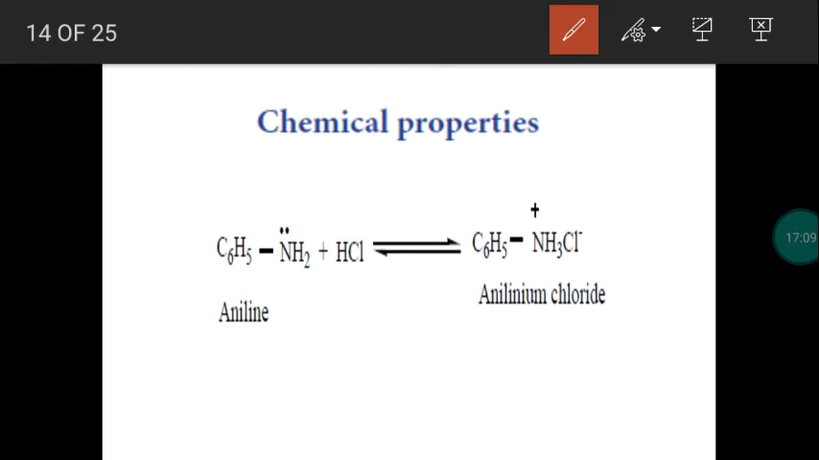Amine is a base, which means it will combine with acid. The reaction will be a neutralization reaction. We get salt. So when the aromatic amine, aniline, combines with the acid, hydrochloric acid, we get the salt anilinium chloride.